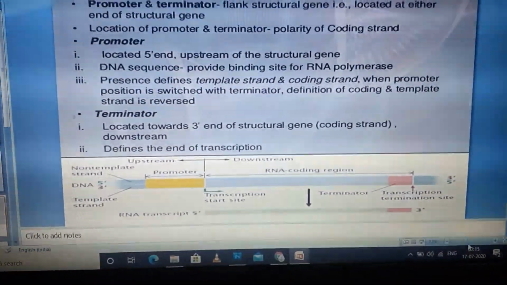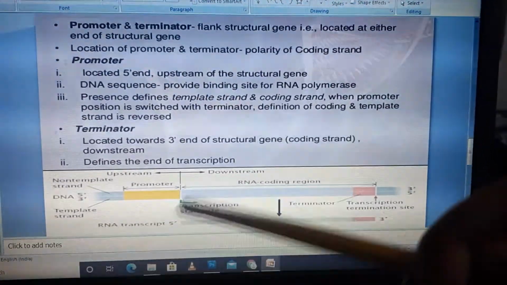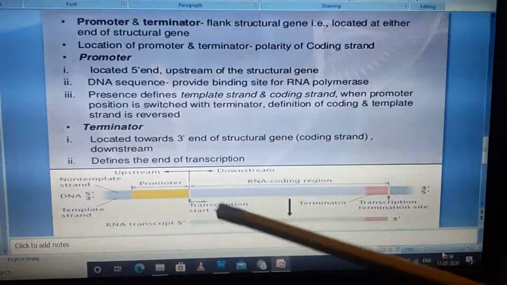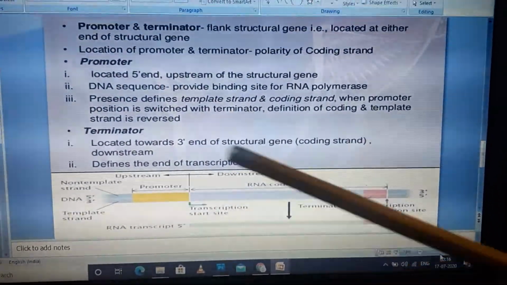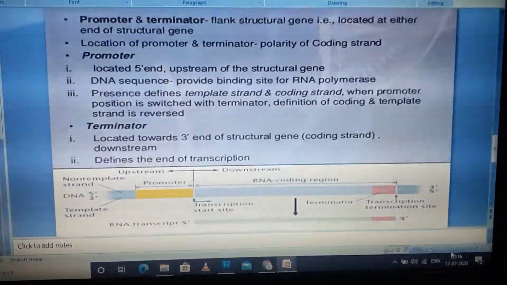One more thing, transcription occurs in three basic steps. First is initiation, second is elongation, and third is termination. Part 2 of transcription will be done in the next class.